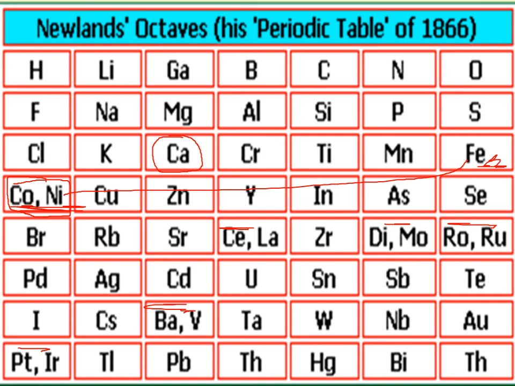This is also a drawback, because Newland tried his best to keep elements having similar properties in the same group, but here it is a contradiction.